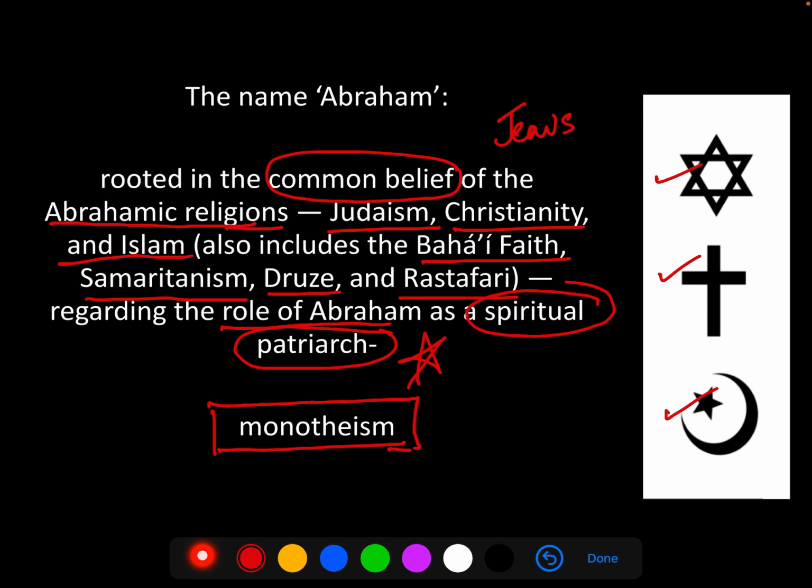What do you mean by monotheism? Theism refers to worship of God. Monotheism means one God. They worship one God. You can contrast this with Hinduism, which is a polytheistic religion, meaning many gods.